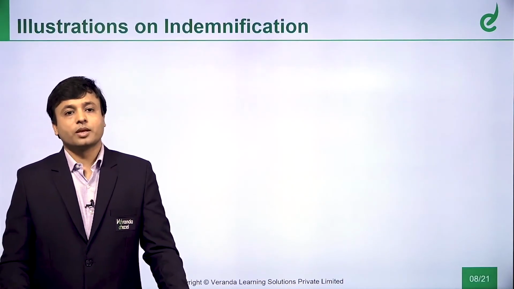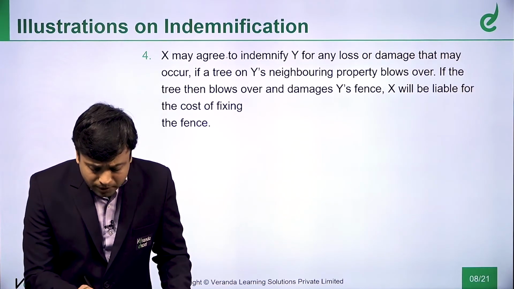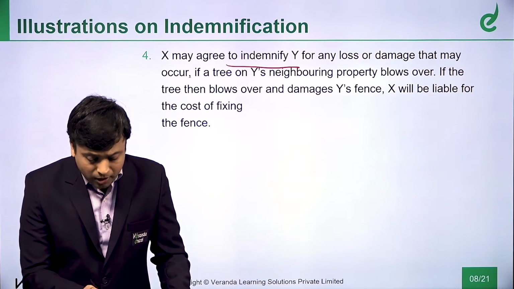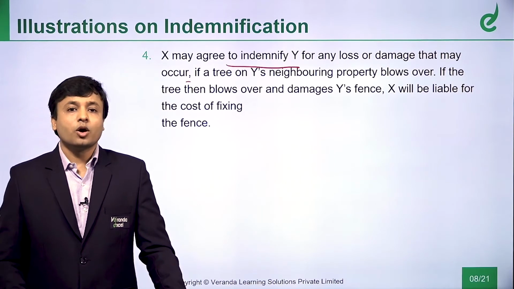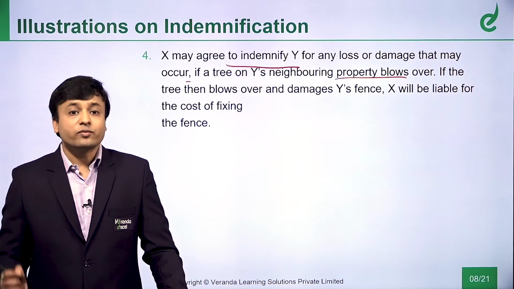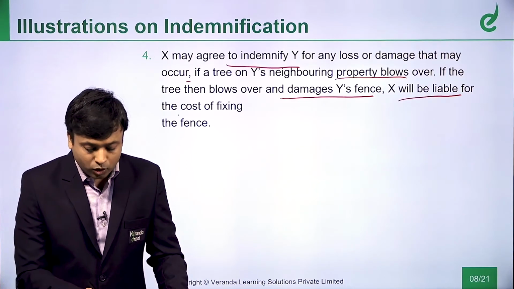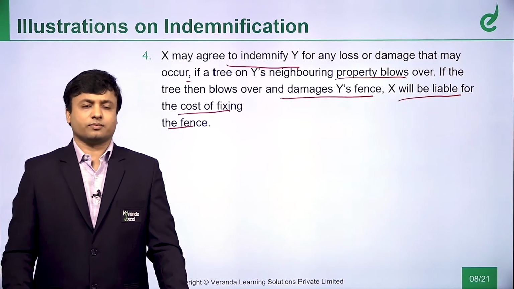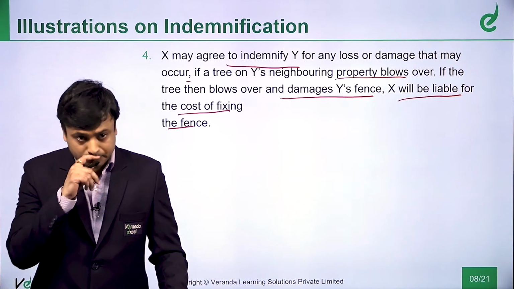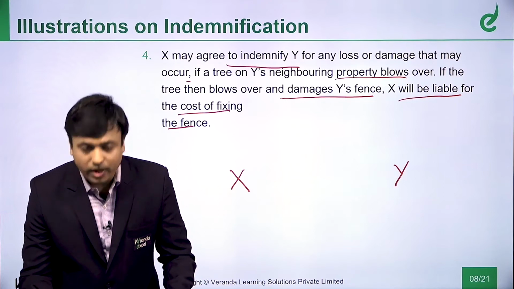Now, example number 4. X may agree to indemnify Y for any loss or damage that may occur if a tree on Y's neighborhood property blows over. If the tree then blows over and damages Y's fence, X will be liable for the cost of fixing the fence. What is this? Now, say for example, there are two parties. If you see in the example, there are two parties. There is party X and there is party Y.